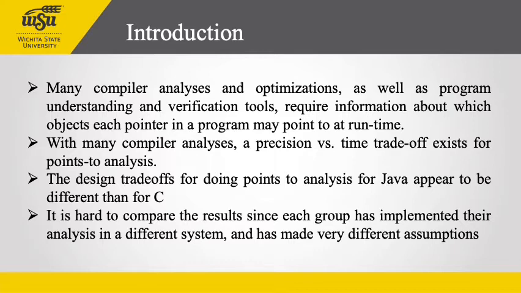The design trade-offs for doing points-to analysis for Java appear to be different than for C. And recently, several different approaches to points-to analysis for Java have been suggested. It is hard to compare the results since each group has implemented their analysis in a different system and has made very different assumptions about how to handle the large Java class libraries and Java native methods. So, in order to address these issues, Spark, that is Soot Pointer Analysis Research Kit, is used here for points-to analysis for Java.